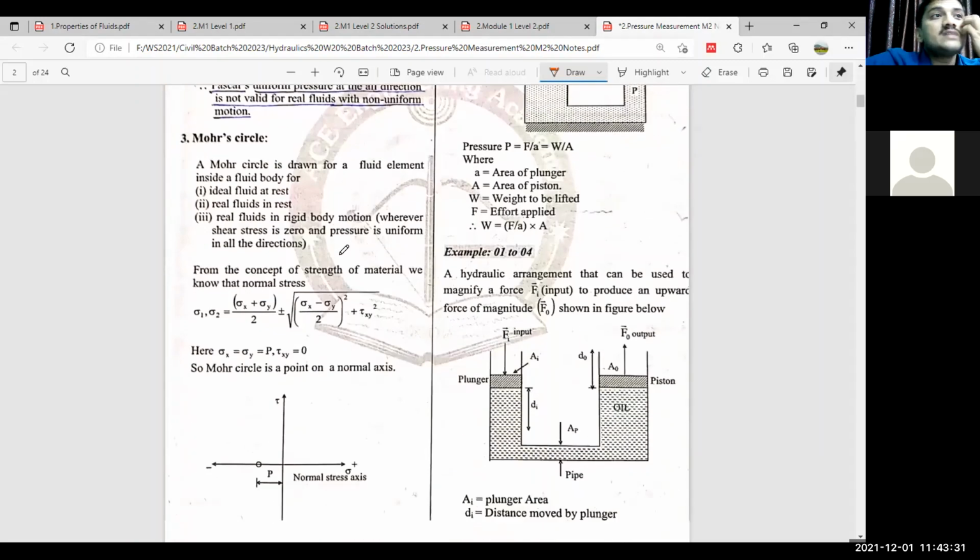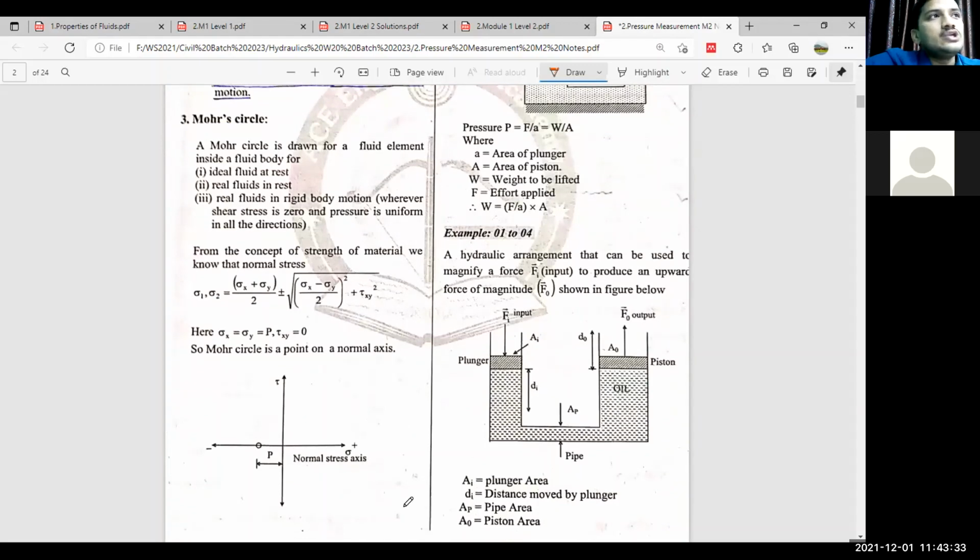Now there is another point, the Mohr circle. You will come across this Mohr circle whenever you study the complex stresses topic from your strength of materials. You might have studied complex stresses. There are two kinds of basic stresses: one is normal stresses and the other is shearing stresses, right? Now we classify them as principal stresses and so on, major stress, minor stress.